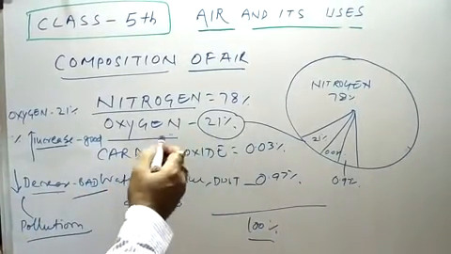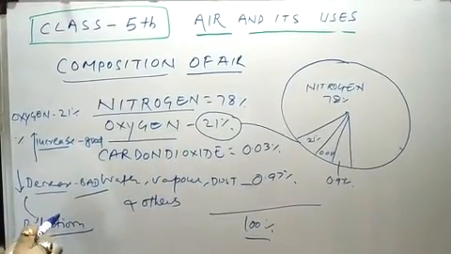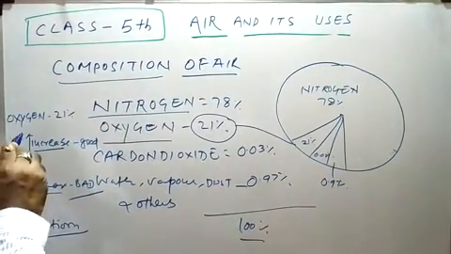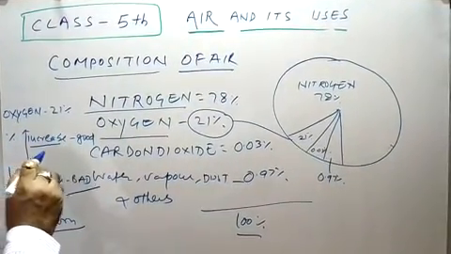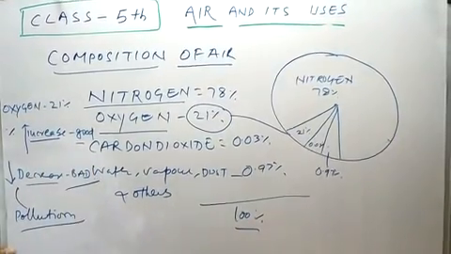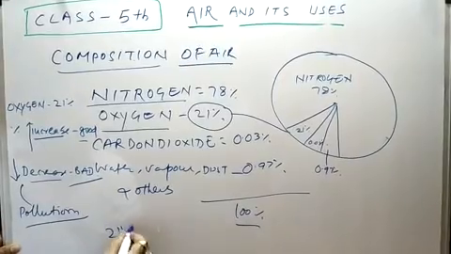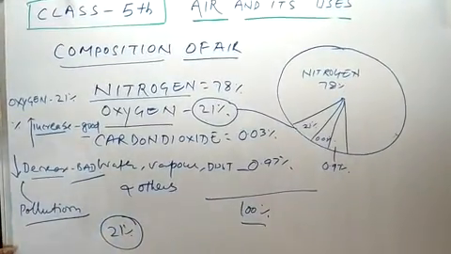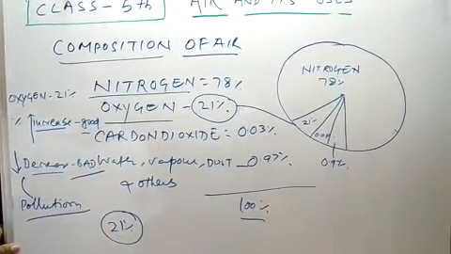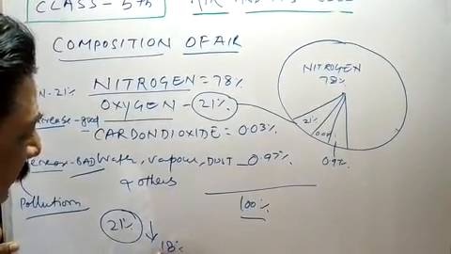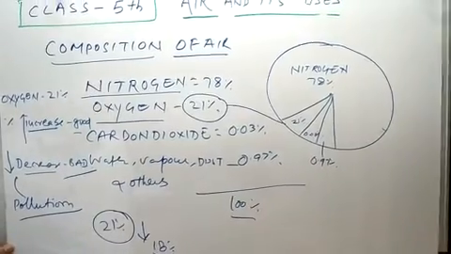Once the percentage of oxygen goes down, the environmental effect is going to be bad. If the oxygen percentage increases, it will be good for us. 21% is the standard parameter of oxygen. If it decreases, like if it is 18%, we always get problems in breathing.